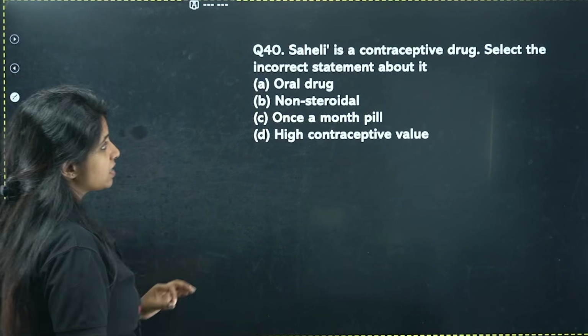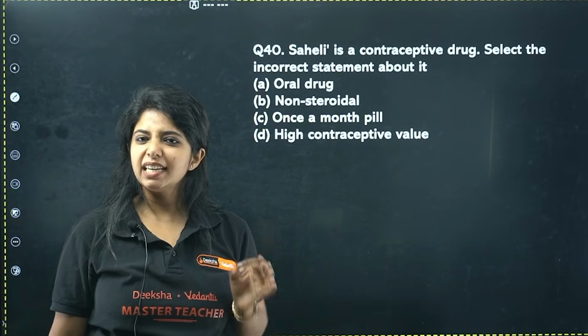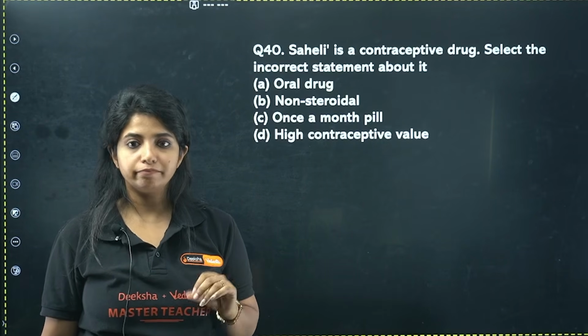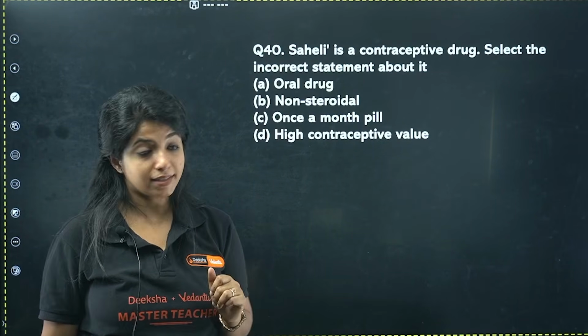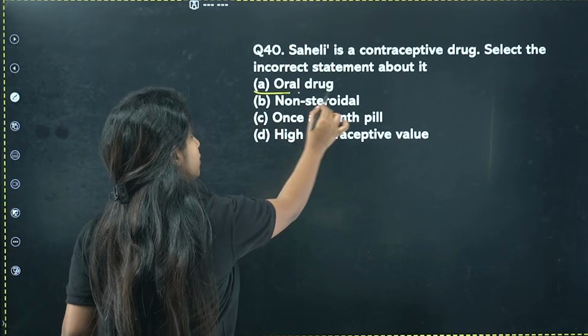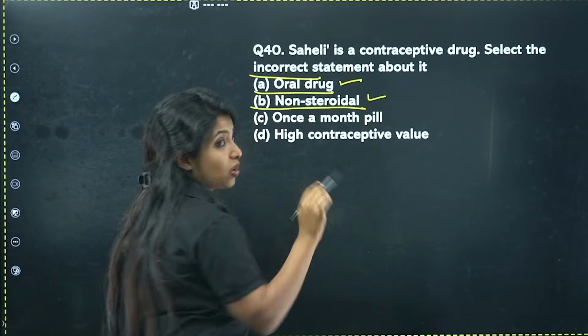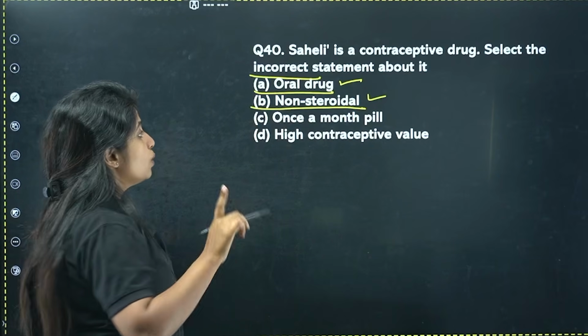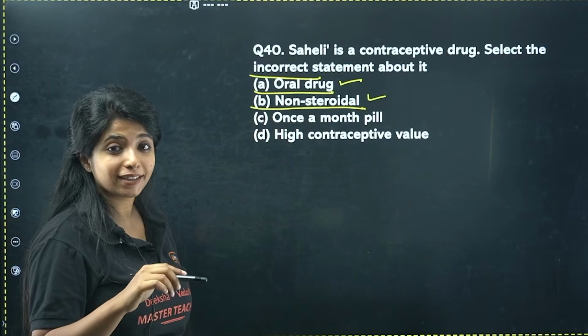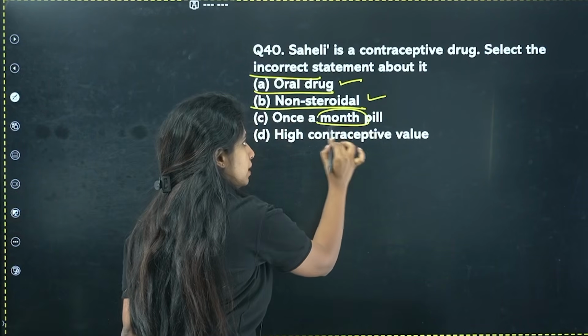Saheli is a contraceptive drug. Select the incorrect statement about it. Saheli, is it a contraceptive drug? Definitely. It is one of the best ones. Oral drug, yes. What do you have to find? The incorrect statement. Non-steroidal, yes. It does not release any hormones. Okay. Once a month pill, okay. Is that correct? Wrong. Once a week pill, not a month pill.